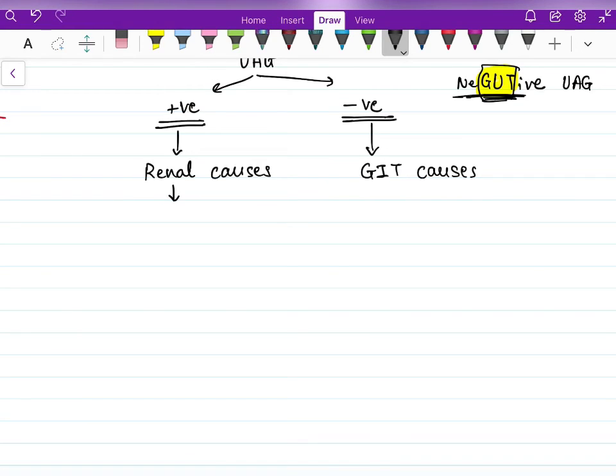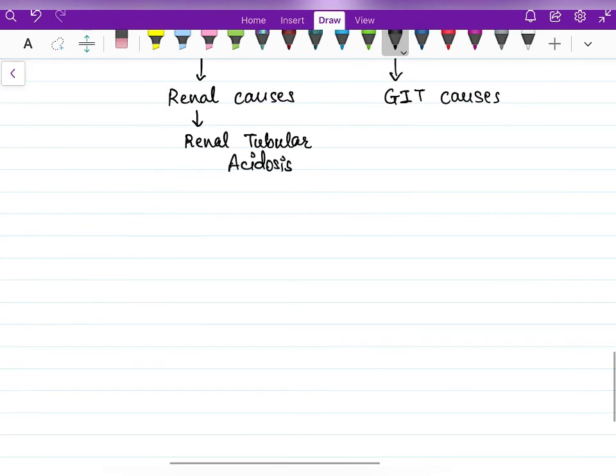There is some renal problem in the patient. The patient is in an acidotic state. If we put all this together, then we will get renal tubular acidosis. Right. Now we all know that in renal tubular acidosis, mainly there are three types: RTA type 1, RTA type 2, and RTA type 4. We will see in detail about renal tubular acidosis in another video, but here very superficially,